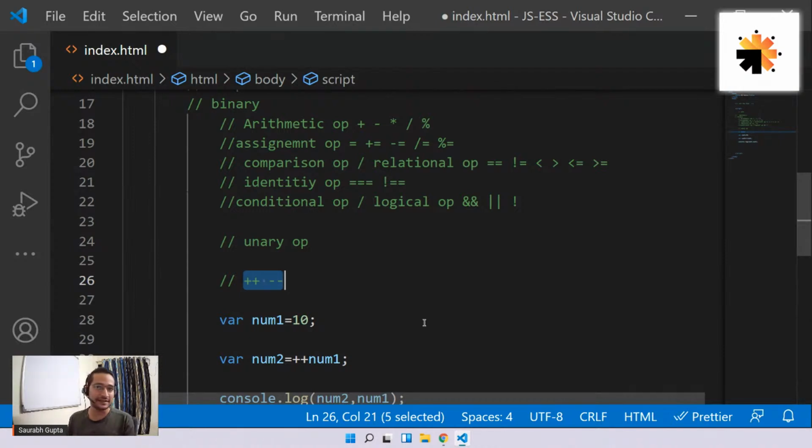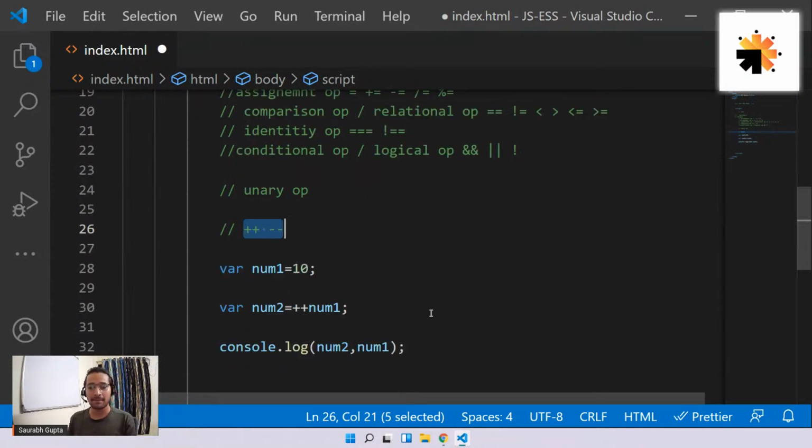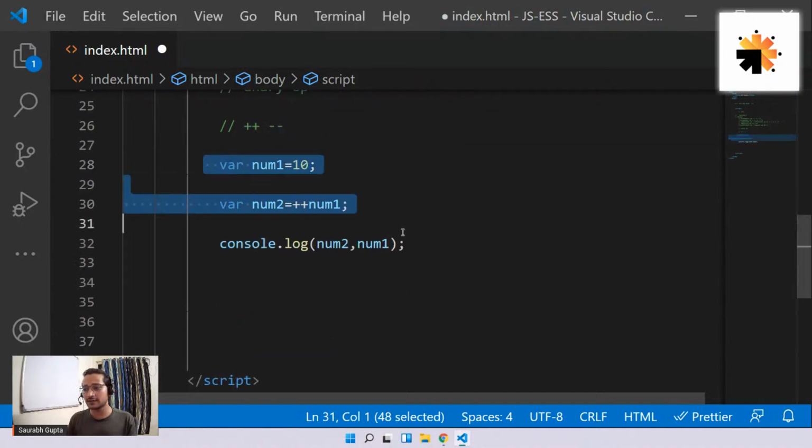Very simple, very easy. Now, we still have 10 minutes left for today. So don't worry, we'll at least cover a little concept of conditional statement today, and then tomorrow we'll move ahead and learn conditions and loops. So don't worry about that. Okay, so let me comment all this out.